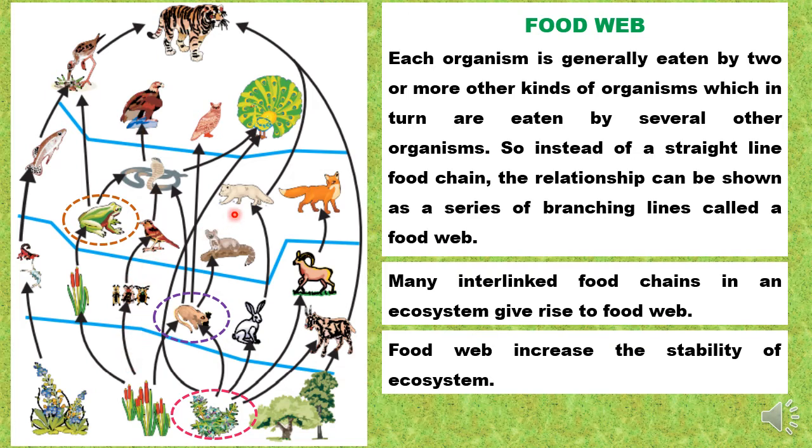But if organisms have more than one food option available, then if a particular organism is not available, they can feed upon something else. And that is why the presence of multiple food chains is very important. And multiple food chains form a food web, so we can infer that food webs make an ecosystem more stable.